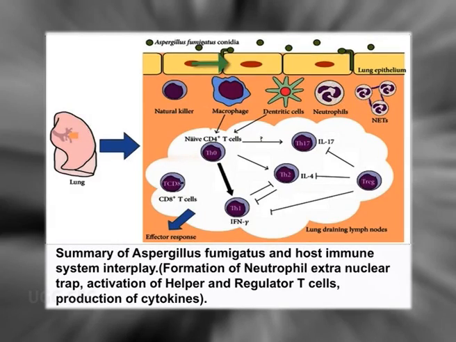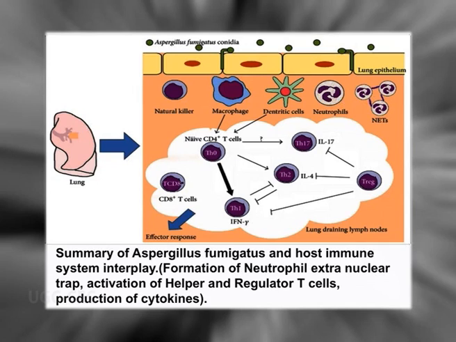And when it is entering the lung, this is the lung epithelial tissue, it will actually bind with the macrophage. There are other cells, but specifically it binds more with the macrophage, and there are some defenses also, you know, the neutrophils are there which will form a network and will prevent the entry of the fungus. But if by chance it gets the opportunity to enter into the macrophage, straight away it will enter into the lung, and it will actually activate the helper T cells and will regulate the interferon production, or sometimes it will regulate hypersensitivity. So a person may even die of hypersensitivity because of this colonization of this fungus in the lung.